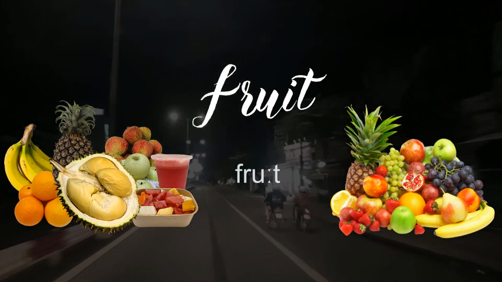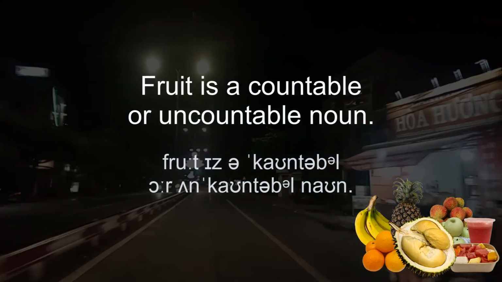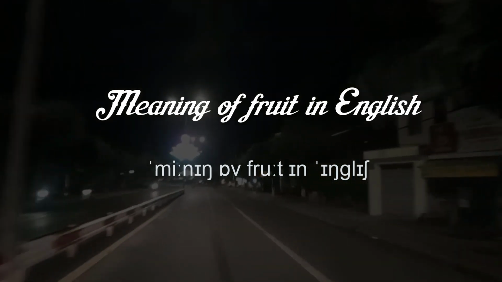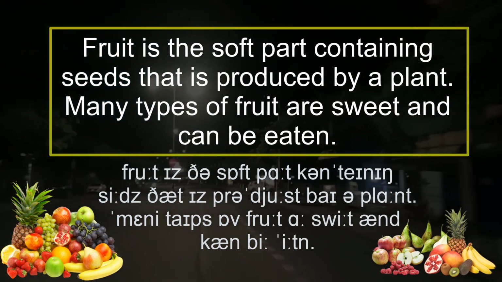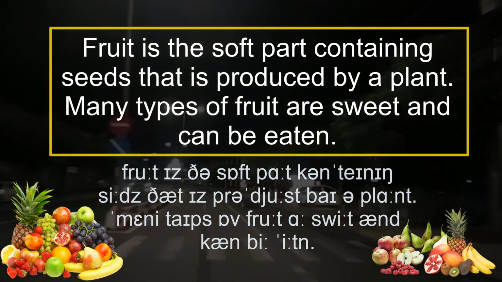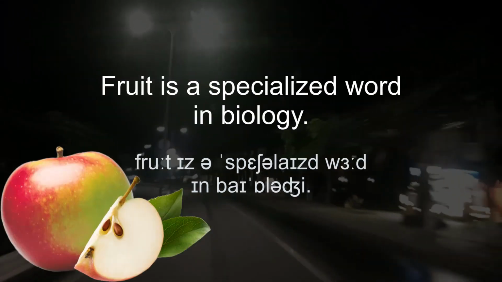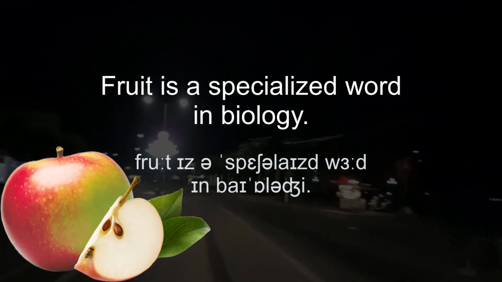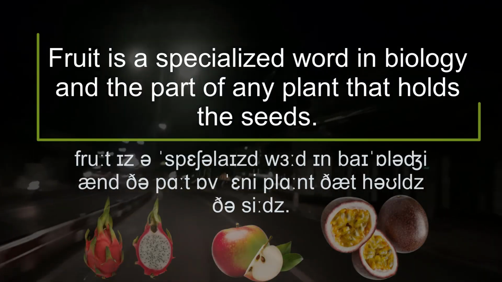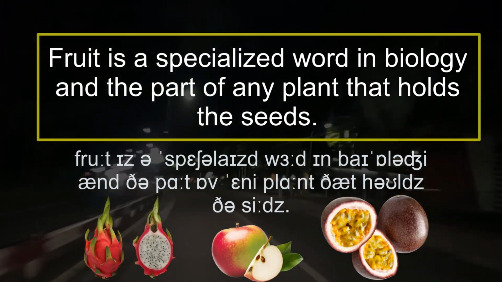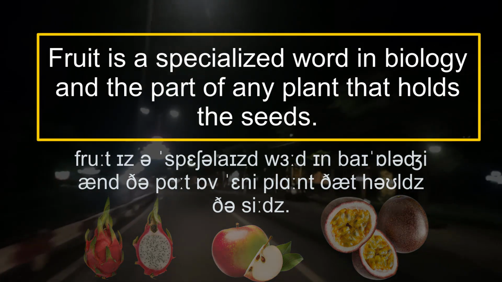Fruit. Fruit is a countable or uncountable noun. Meaning of fruit in English. Fruit is the soft part containing seeds that is produced by a plant. Many types of fruit are sweet and can be eaten. Fruit is a specialized word in biology. Fruit is the part of any plant that holds the seeds.